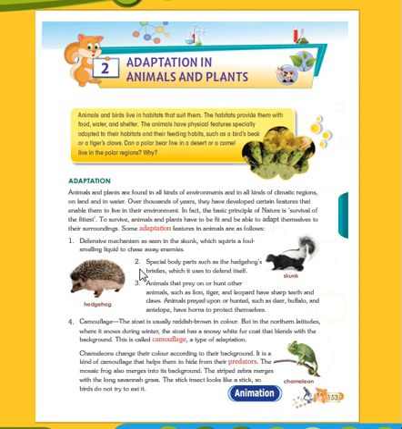Next, camouflage. The stoat is usually reddish brown in color, but in the northern latitudes where it snows during winter, the stoat has a snowy white fur coat that blends with the background. This is called camouflage, a type of adaptation. The next, chameleon. Chameleons can change their color according to their background. It is a kind of camouflage that helps them to hide from their predators.